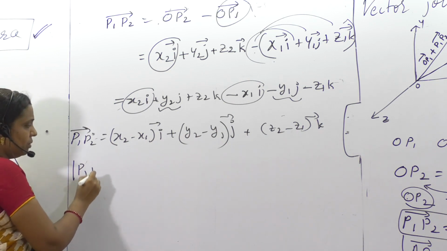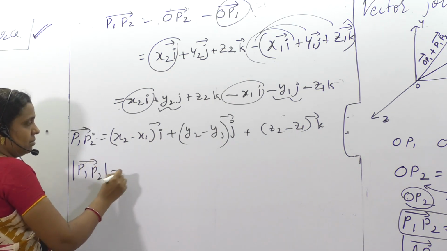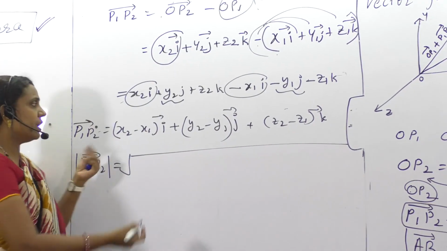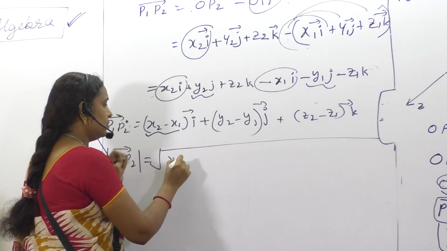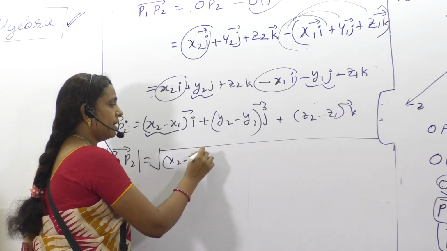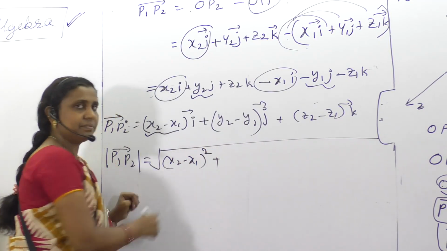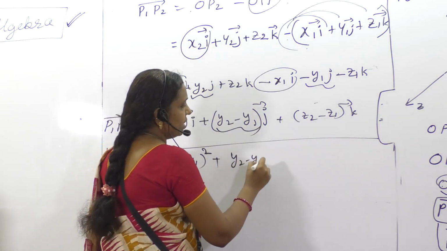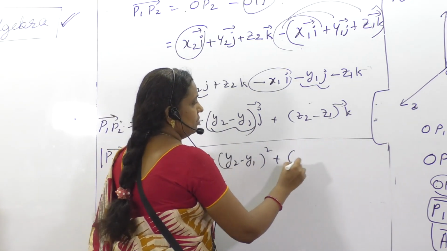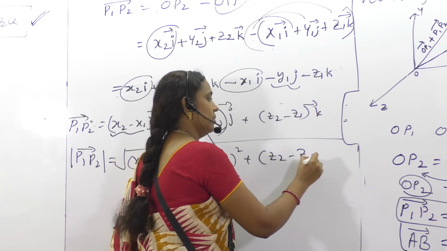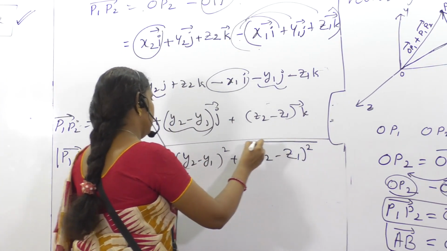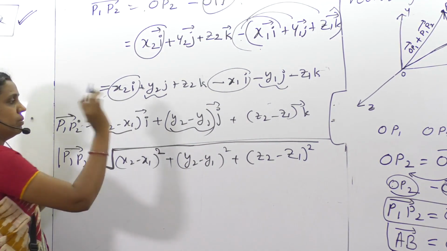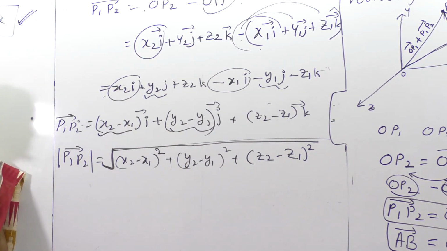Similarly, what will be the magnitude? Tell me. Yeah, you are right. Square of the components: x2 minus x1, bracket square; y2 minus y1, bracket square. Similarly, all these are kept under square. Okay.